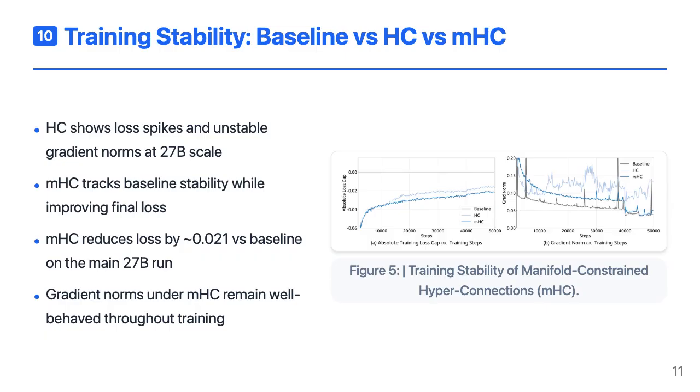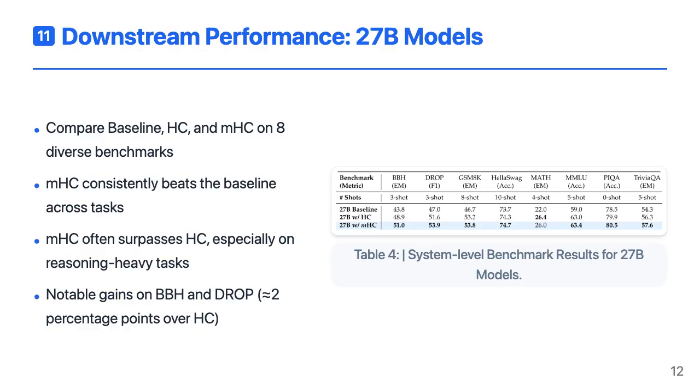The gradient norms stay in a tight, controlled range, which is exactly what you'd expect from a design that enforces non-expansive residual mappings. Stability is important, but the real question is, does mHC actually help on downstream tasks? The authors evaluate 27B models on 8 benchmarks, including BBH, DROP, GSM8K, Math, MMLU, HellaSwag, PIQA, and TriviaQA. Hyperconnections already improve over the baseline on most of these.